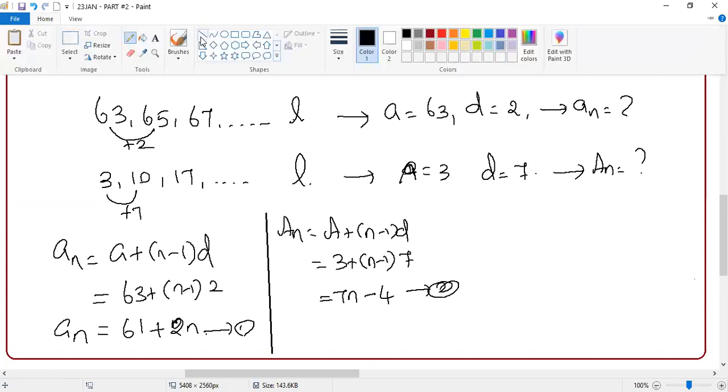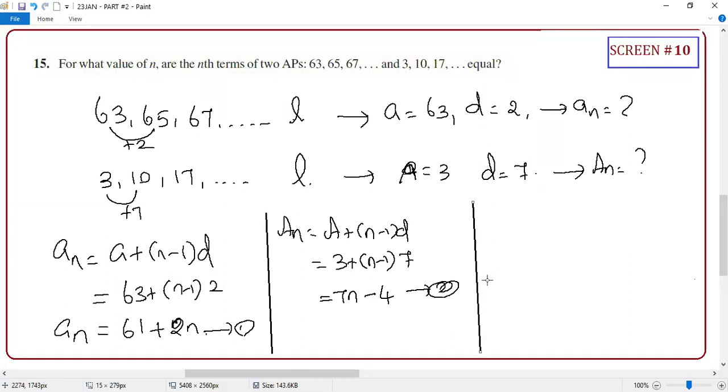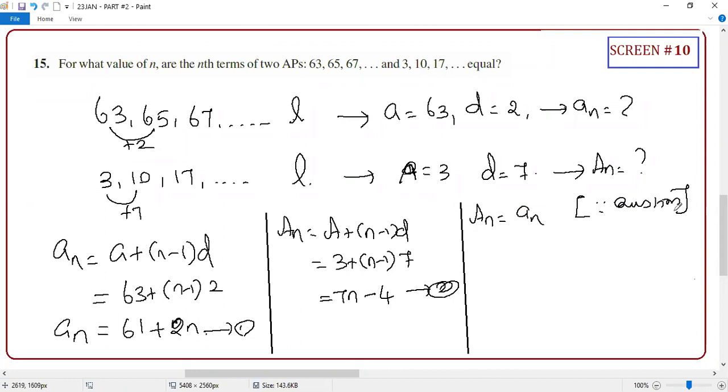So basically, what they said is that this nth term and this nth term are both equal. According to the question, AN equal to AN. It's from the question, it's not our own assumption. Correct or not? So 7N minus 4 is equal to 61 plus 2N. Guys, 7N minus 2N is 5N. 61 plus 4 is 65. So N equal to 13.